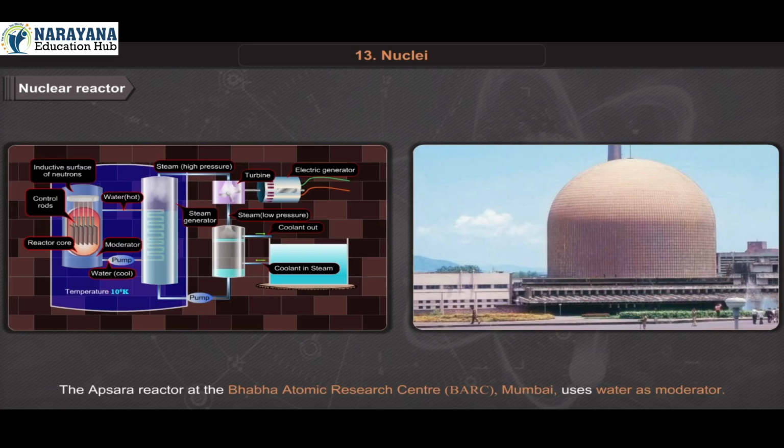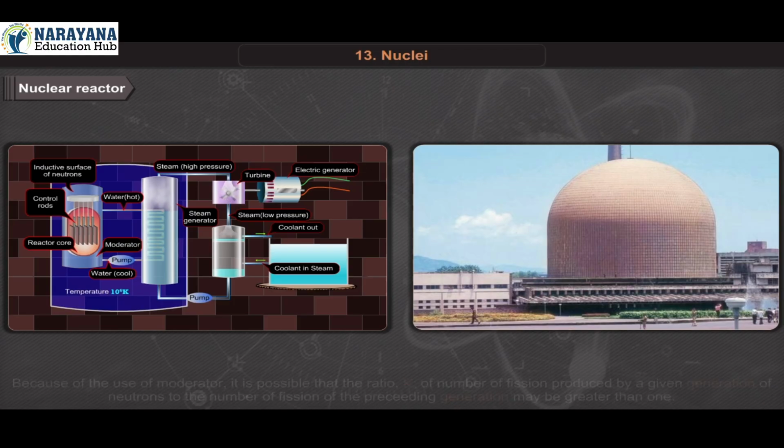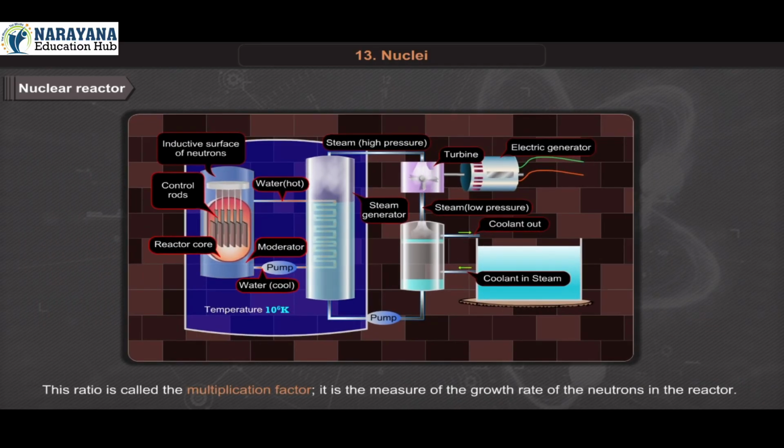The Apsara reactor at the Bhabha Atomic Research Centre, BARC, Mumbai uses water as moderator. The other Indian reactors which are used for power production use heavy water as moderator. Because of the use of moderator, it is possible that the ratio K of the number of fissions produced by a given generation of neutrons to the number of fissions of the preceding generation may be greater than 1. This ratio is called the multiplication factor. It is the measure of the growth rate of the neutrons in the reactor.